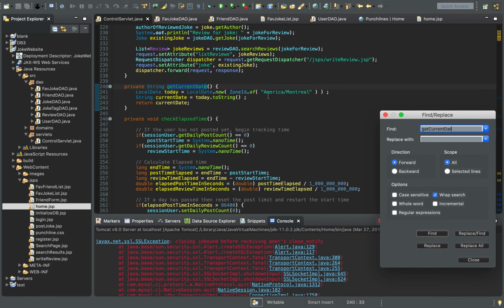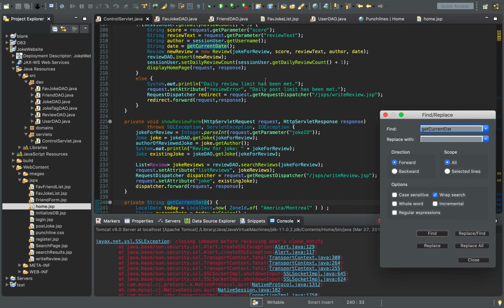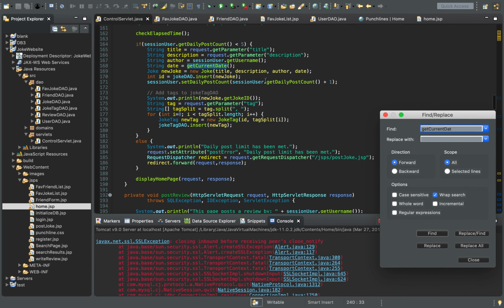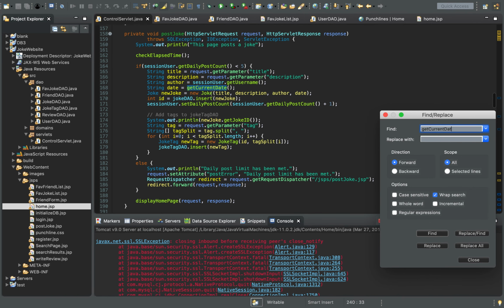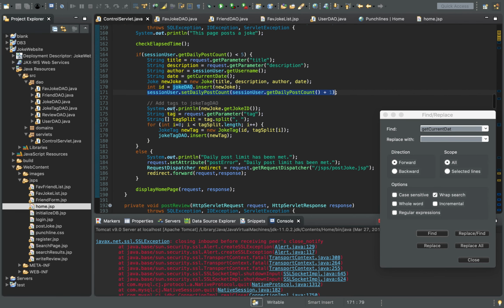I did this because I was having some issues with the date time data type, so I just made it a string instead. So I get local date in the time zone from where we are in Detroit, America, Montreal, and I set current date and I change it to string and then I return it. So it sets that. Then we create the new joke. We insert the joke into the database. We increment the daily post count. Then we have to add the tags.